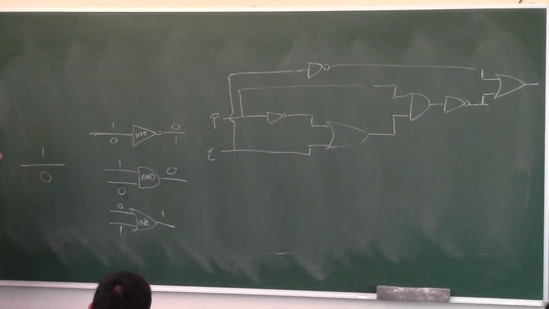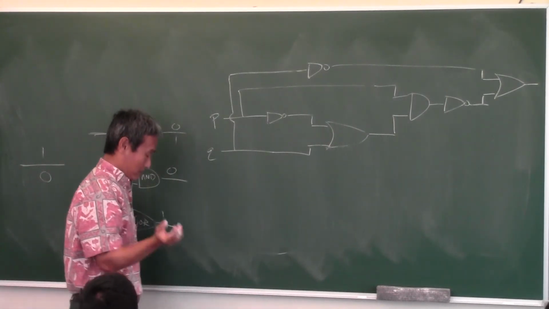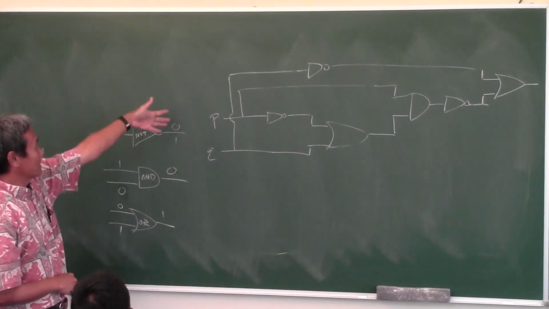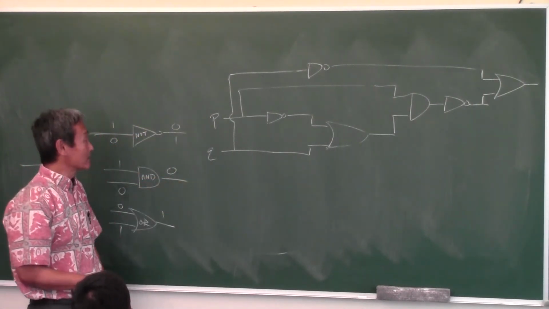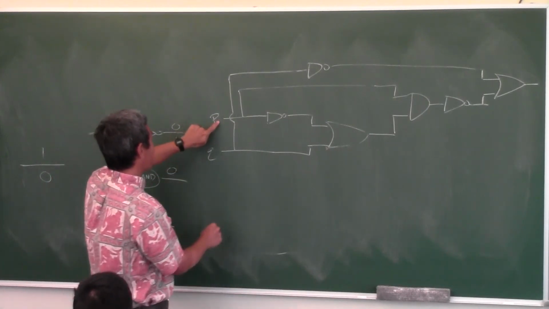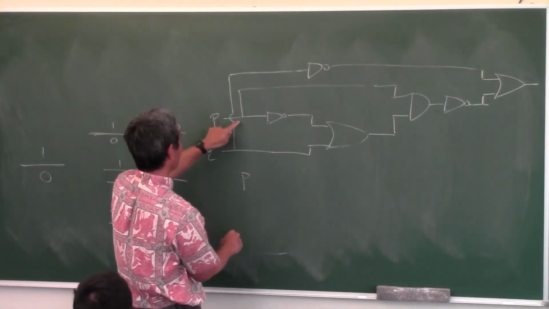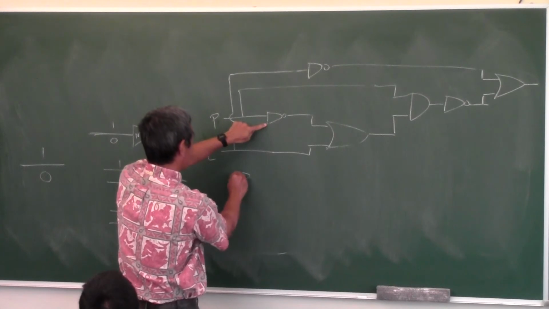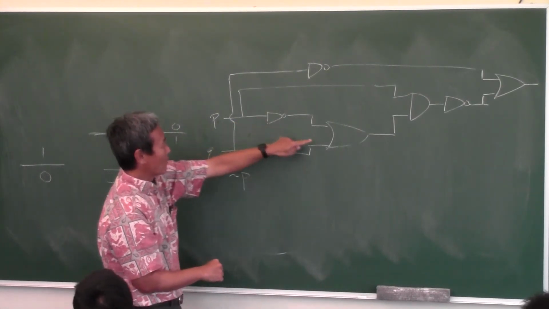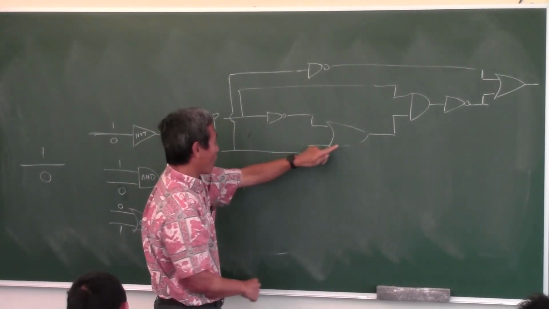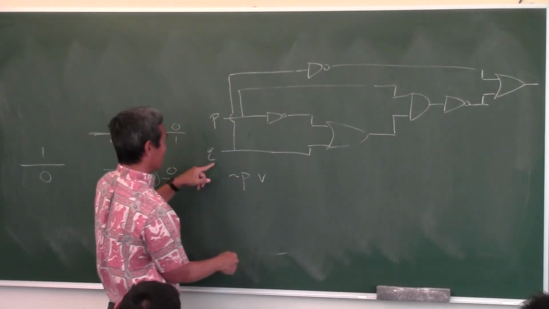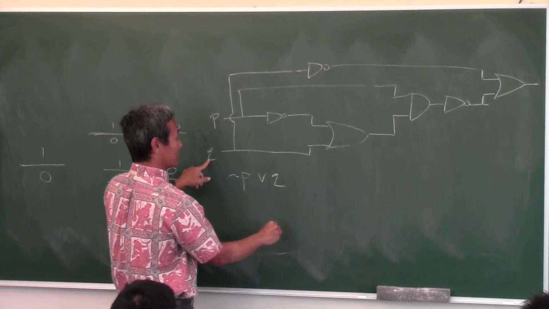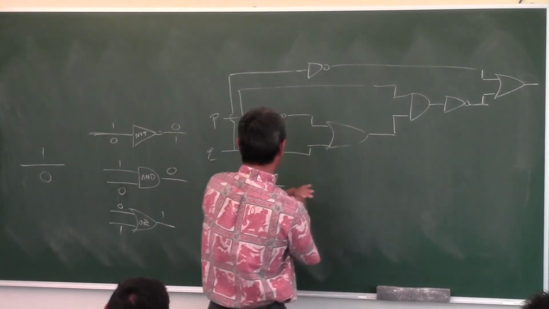This is a network. We call this a network. One of the problems tonight is you're going to see a network like this, and you have to symbolize it. How do you symbolize this? Well, first, if you have P here, what happens to P? It gets negated. Then what is this symbol here? This is OR. What are the two inputs going into the OR here? Q. So when it comes out, that's this.